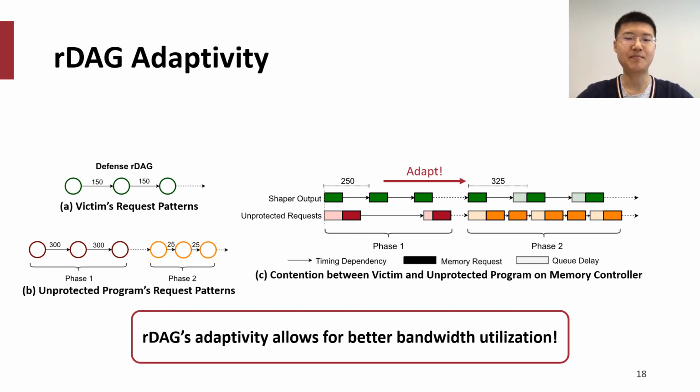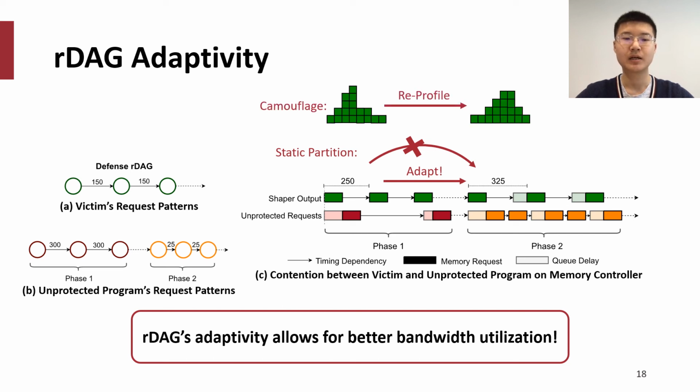From this example, we can see RDAG's adaptivity allows programs to contend at the memory controller and achieve better overall bandwidth utilization. Compare this with static partitioning schemes, which would have a static request interval and cannot adapt according to the contention. Compare this with Camouflage, which has to reprofile the request interval with the new phase of the unprotected program.